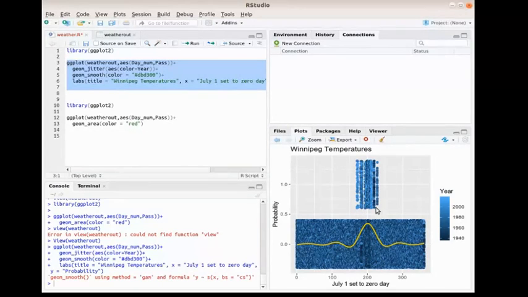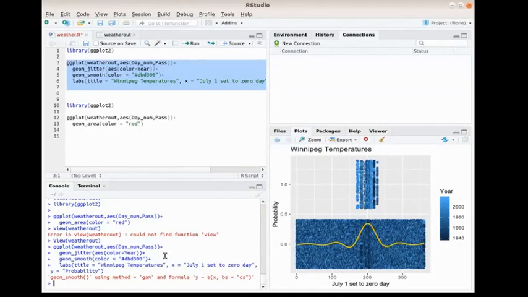As you can see, it fits nicely, and we can calculate based on this what the date should be for the best probability for being at minus 30 or colder.